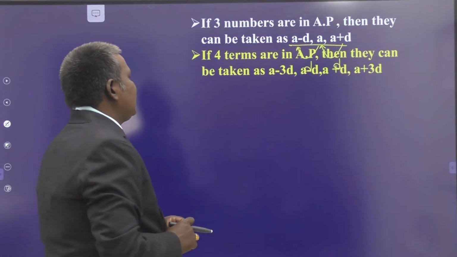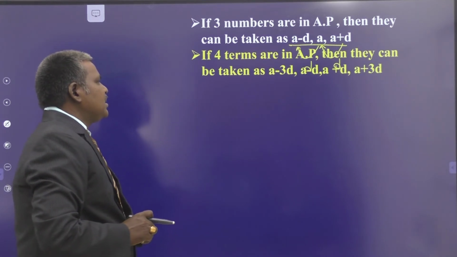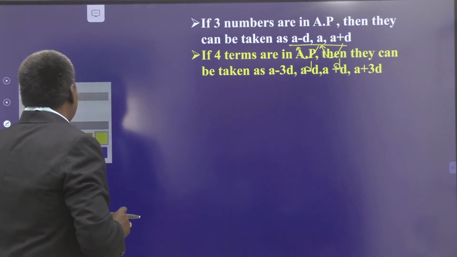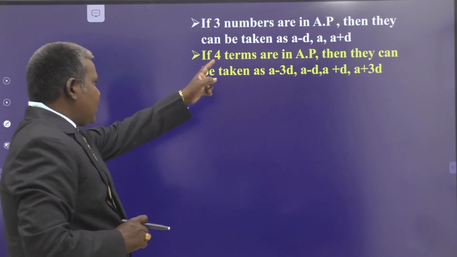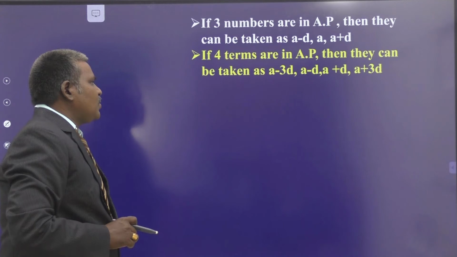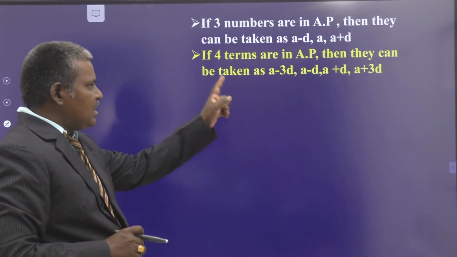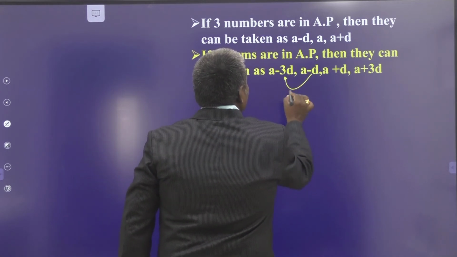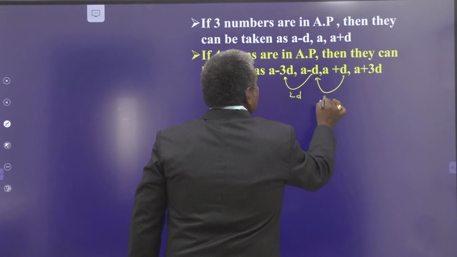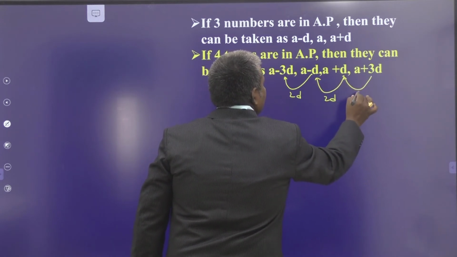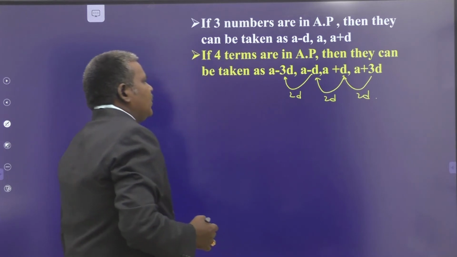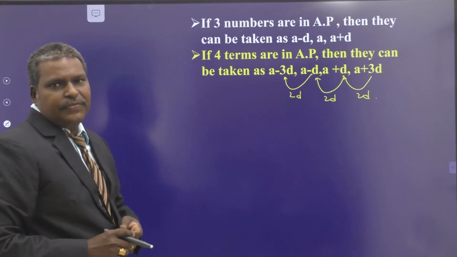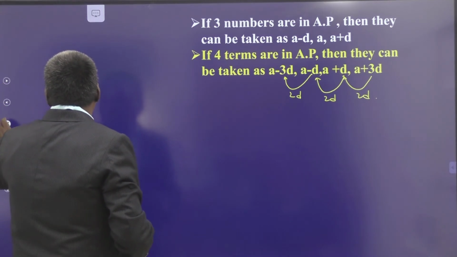Suppose 4 terms are in AP, then they can be taken as a minus 3d, a minus d, a plus d and a plus 3d. Suppose 3 terms are there: a minus d, a, a plus d. Suppose 4 terms are there, what you have to take? a minus 3d, a minus d, a plus d, a plus 3d. See their differences. This is 2d. Here to here is also 2d difference, and here to here is also 2d difference. Therefore, it also forms an AP, but their common difference is 2d. In the above, the common difference is d.